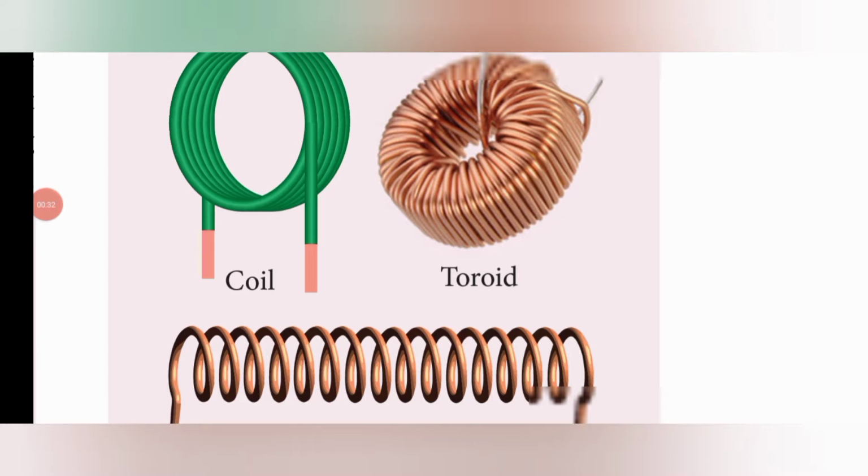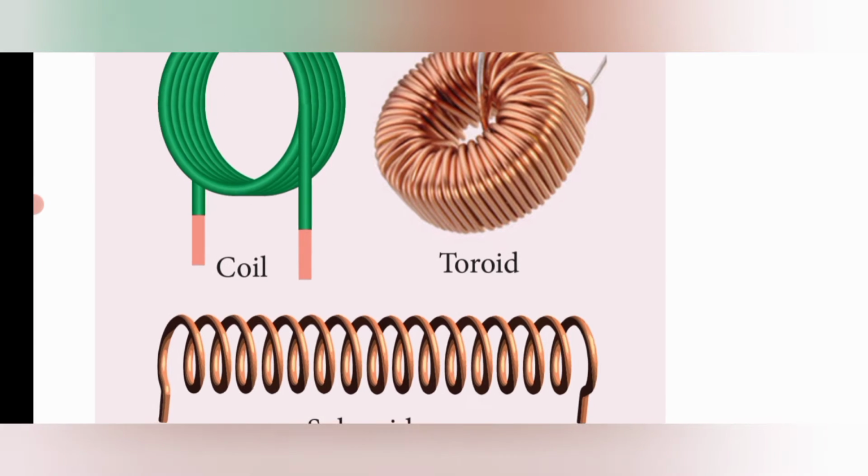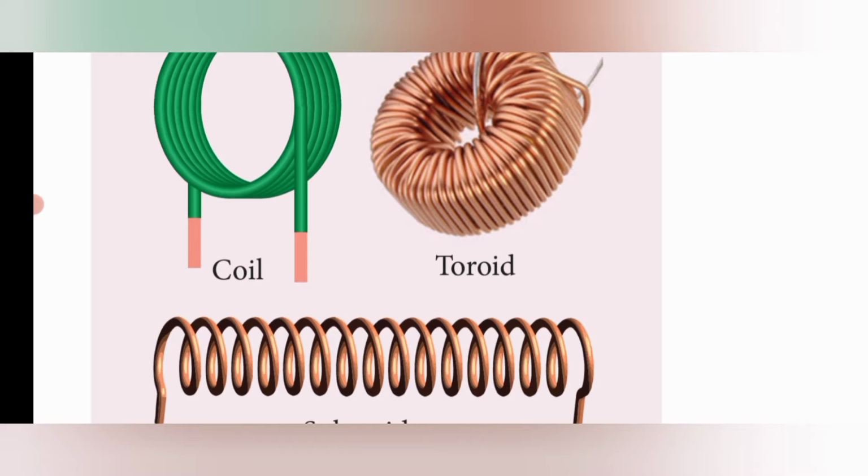Before discussing self-induction, we will see a device called an inductor. An inductor is generally a device that can be used to store energy in a magnetic field. The magnetic field is formed when electric current flows through a conductor, that is, in a coil, toroid or solenoid. When the current passes through it, inductance can be produced.